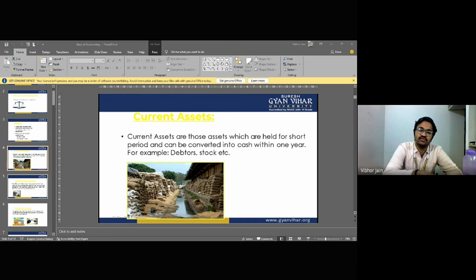What are stocks? Stock is the goods which are available with the business for sale on a particular date. That is called stock.